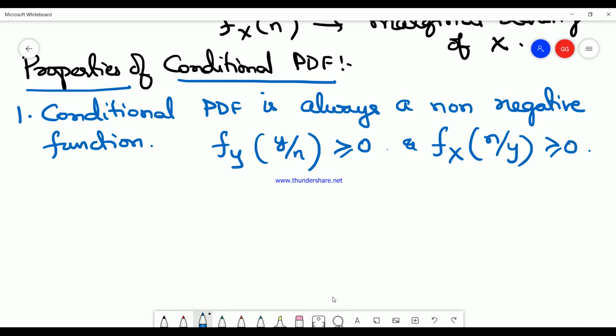Both can be used here. Both are the same formulas with different conditions. So n is fixed and y is varied. You take one value to be fixed and the other value to be varied. That is what conditional probabilities are.